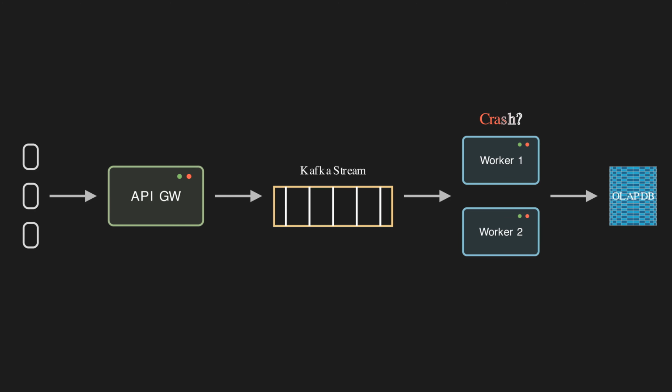But the interviewer will ask, what happens if your aggregator crashes? If this server dies, we lose all the clicks currently in memory. That's money lost. To fix this, we use offset commits or checkpointing. We periodically save our position in the stream, so if we crash, a new worker can resume exactly where we left off.